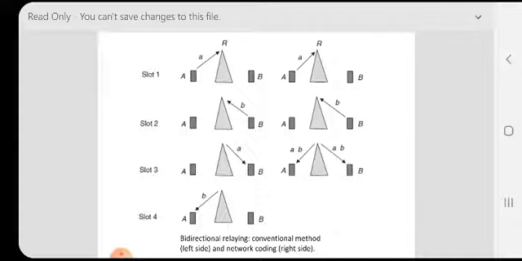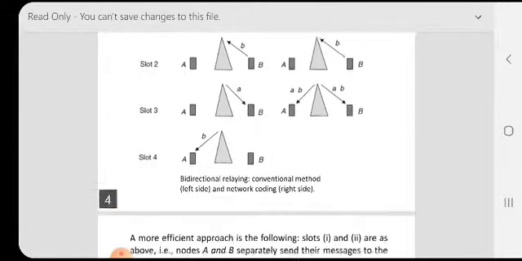And in network coding, right side, A node transmits message A to relay. Then in time slot 2, B node transmits message B to relay, and in the third slot, A node receives message AB and B node receives message AB from the relay.